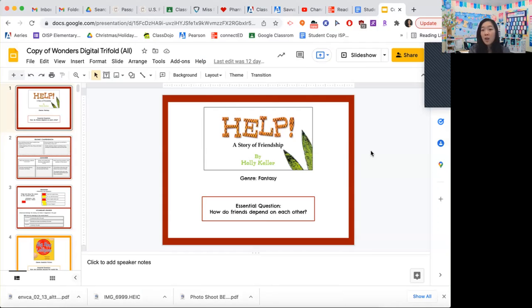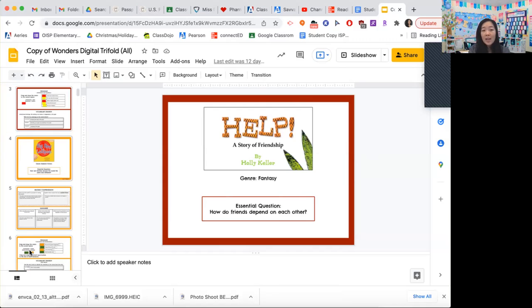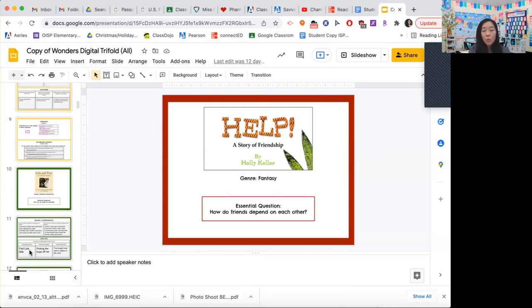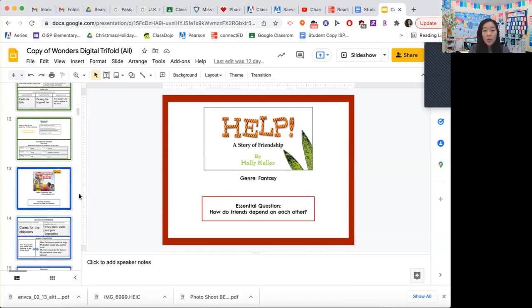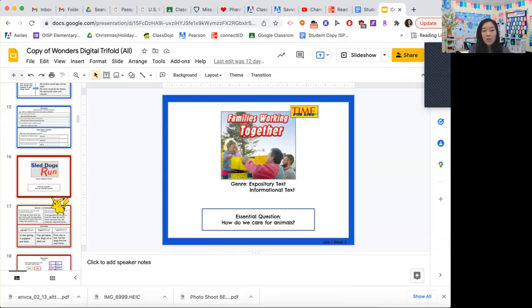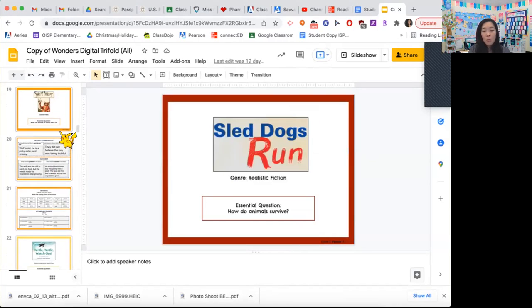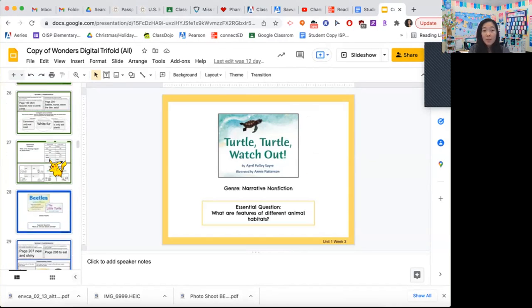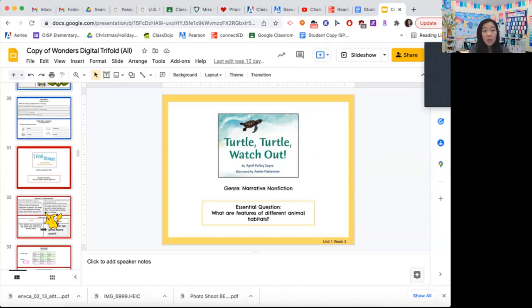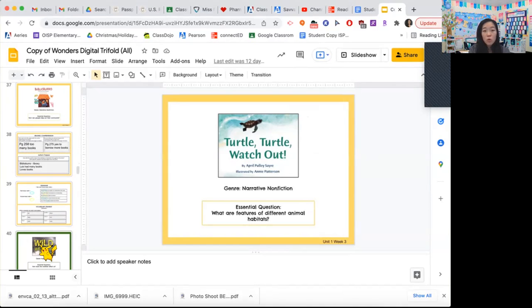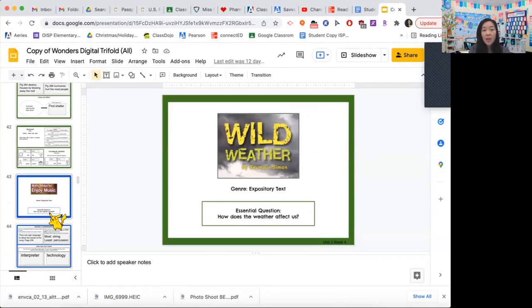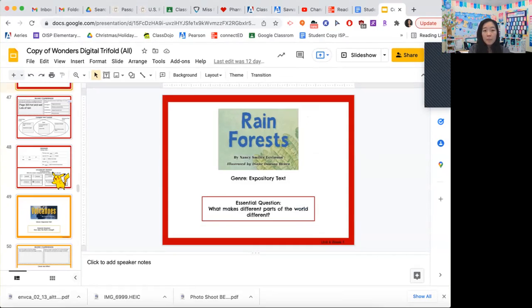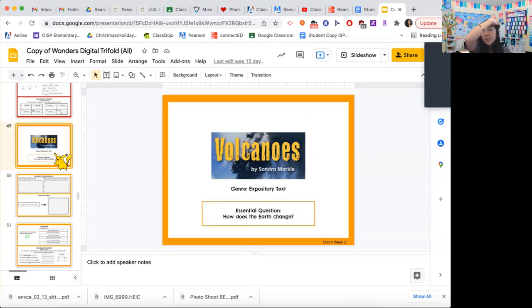All right, it looks like a lot of you guys were able to find it. So at the beginning, it's going to take you to this first slide. We're sliding all the way down to Unit 4, Week 1, which is our story Volcanoes. You'll notice that a lot of these have pictures, and those are some old stories. You may have read them maybe with your other teachers or with me. So you're going to keep scrolling till you find the one that says Volcanoes. Oh, there it is.